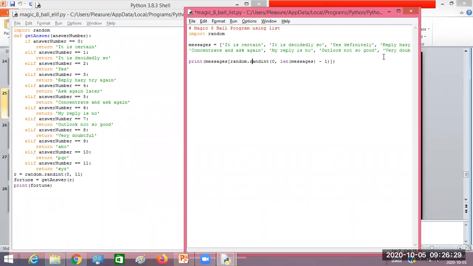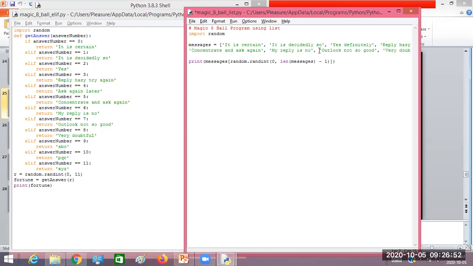So many advantages are there. At the end of this class, I'm going to give you 3 programs. One I'll explain, and 2 I'm going to give you as an assignment. There are several advantages to using the list. Your programs can be made very small and simple. So that's why.